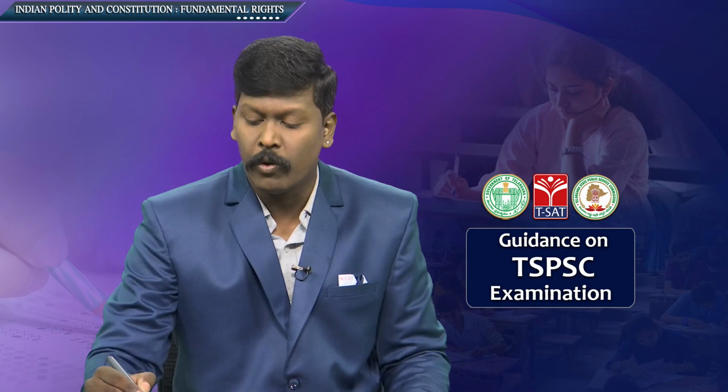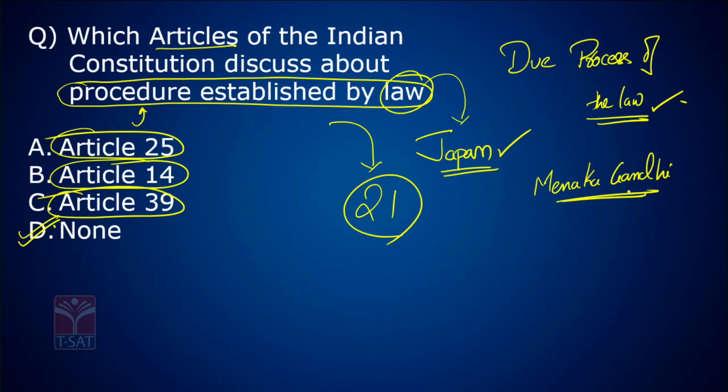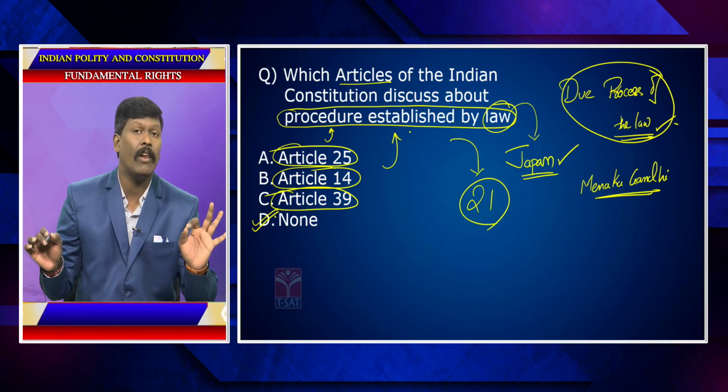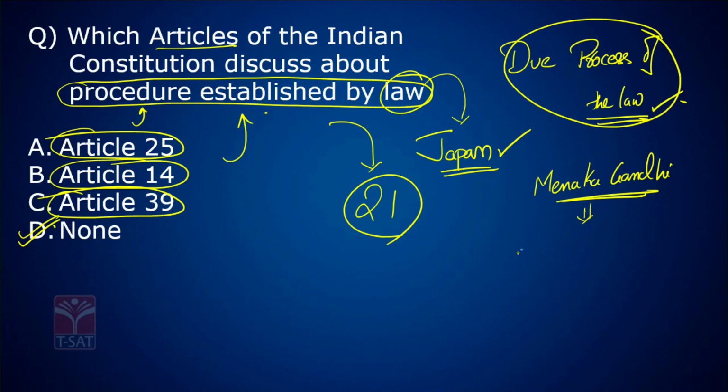Contradictory to this is due process of law. So, in the famous Maneka Gandhi case, the Supreme Court has said both concepts have to be followed in validating a law made by the legislature, and introduced the concept called the theory of golden triangle.